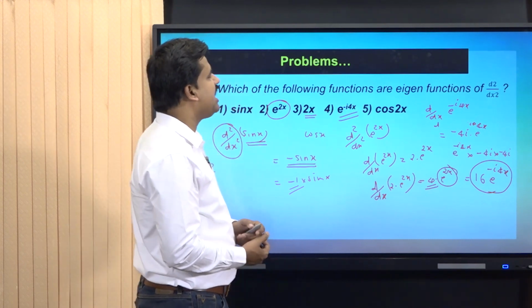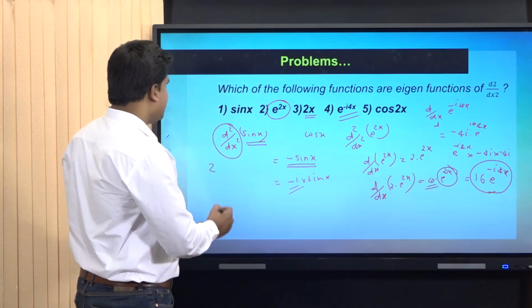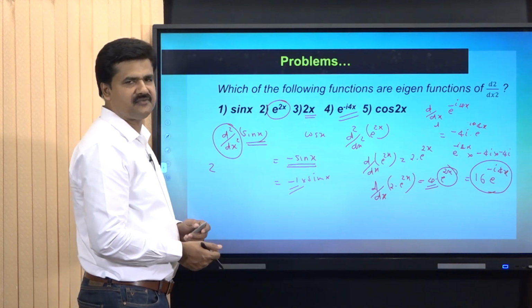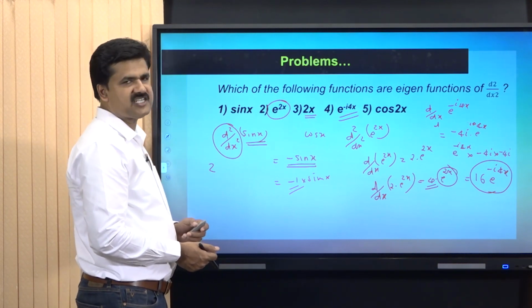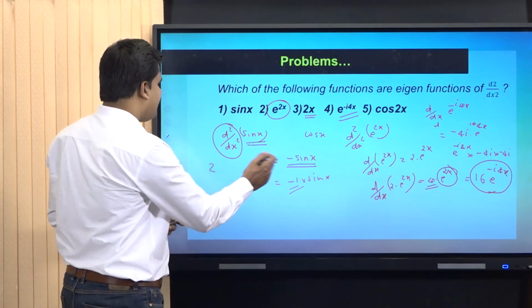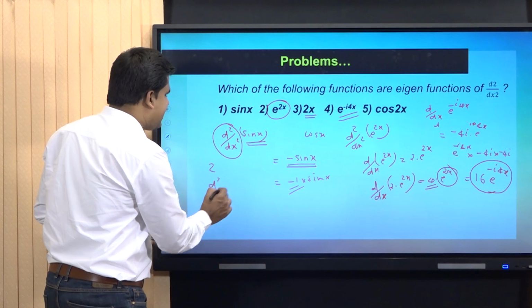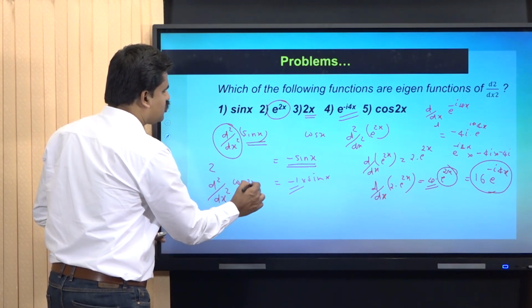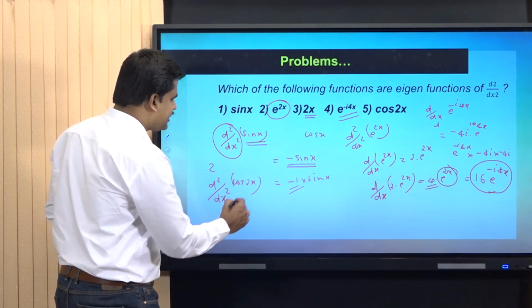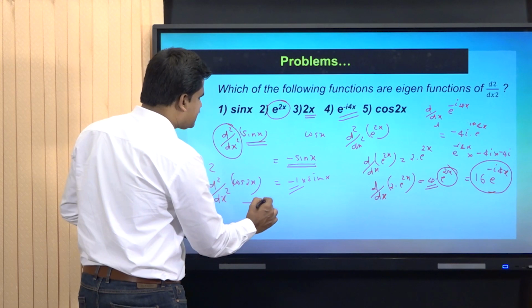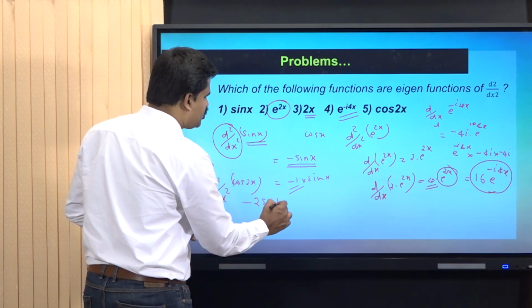We can move on to the last, that is cos 2x. On differentiating cos 2x, we are getting minus 2 sin 2x first. The final result, that is d square by dx square of cos 2x, can be proceeded like this. On first differentiation, the result is minus 2 sin 2x.